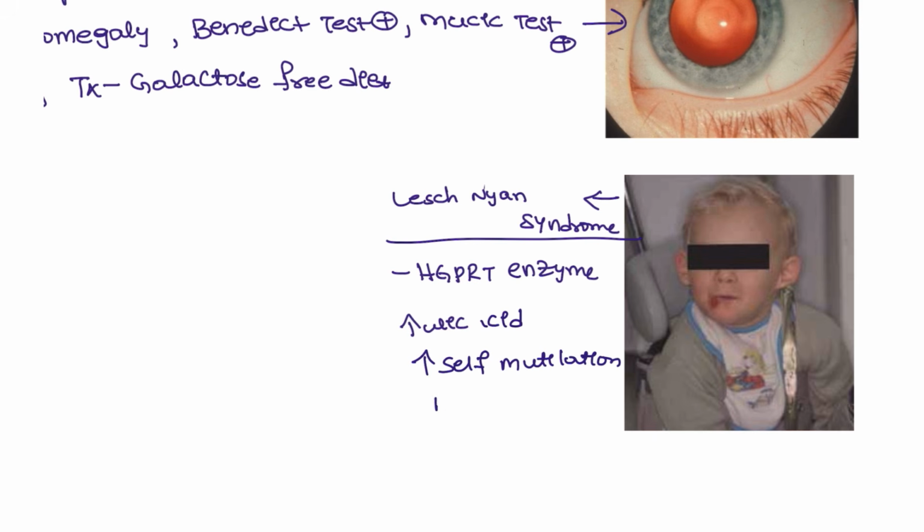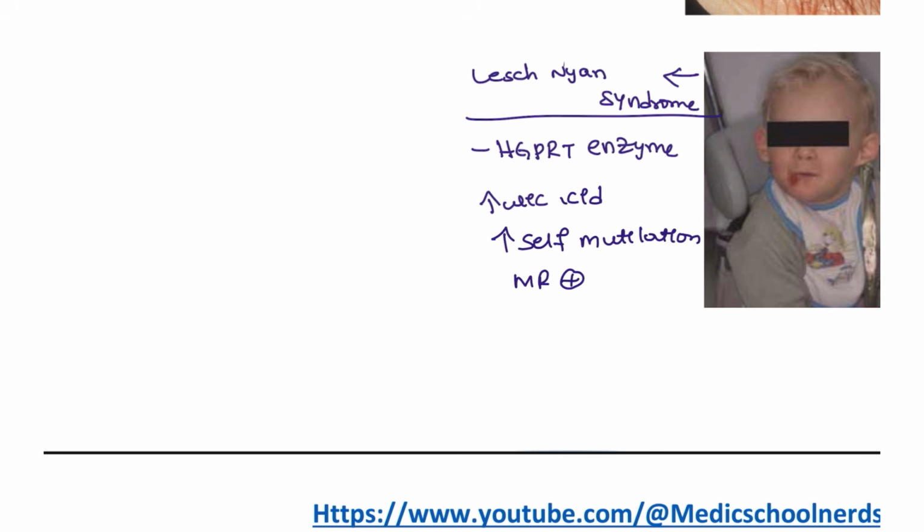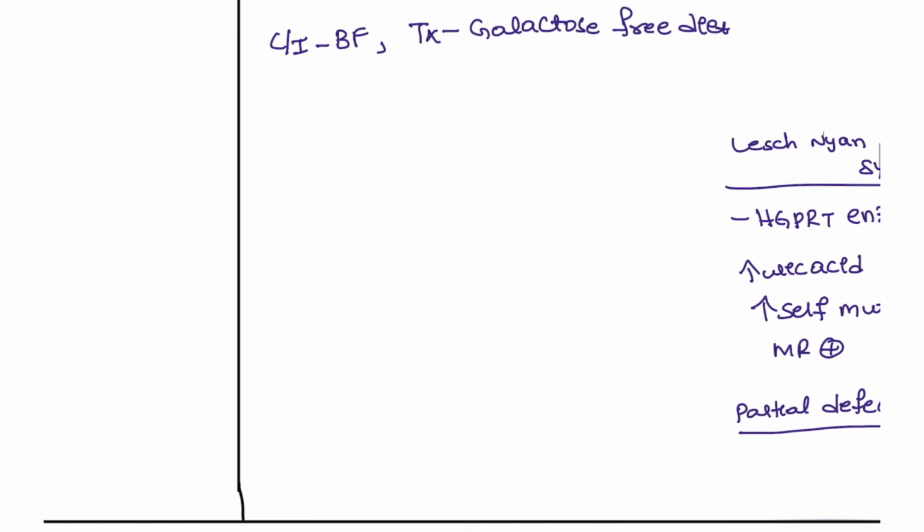And also the patient will be having mental retardation. This is Lesch-Nyhan syndrome. And if it is a partial defect, that is known as Kelley-Seegmiller syndrome.